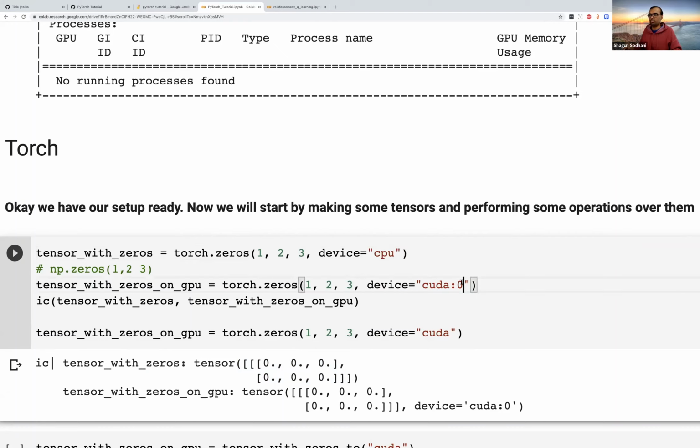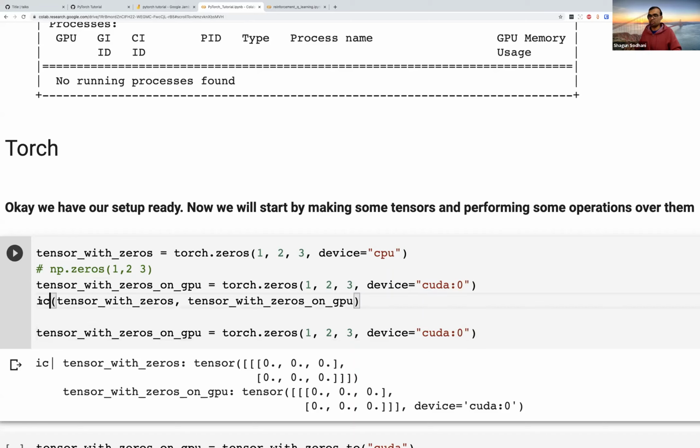You don't really need to provide this index :0. You can also write just cuda, in which case it would default to using cuda:0. What cuda:0 means is if you have a device which has multiple GPUs, you index those GPUs using this notation. So cuda:0, cuda:1, cuda:2 is basically referring to the first, second, and third GPU on the device.